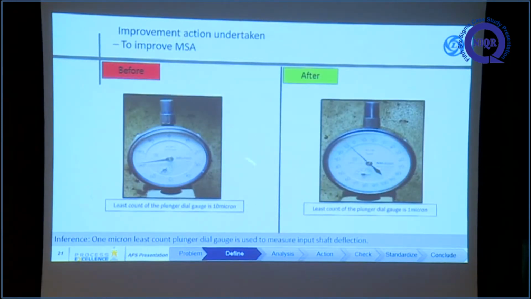We decided to change the least count of the dial gauge used to measure the bend. Before, the least count was 10 microns. After, it was reduced to 1 micron.